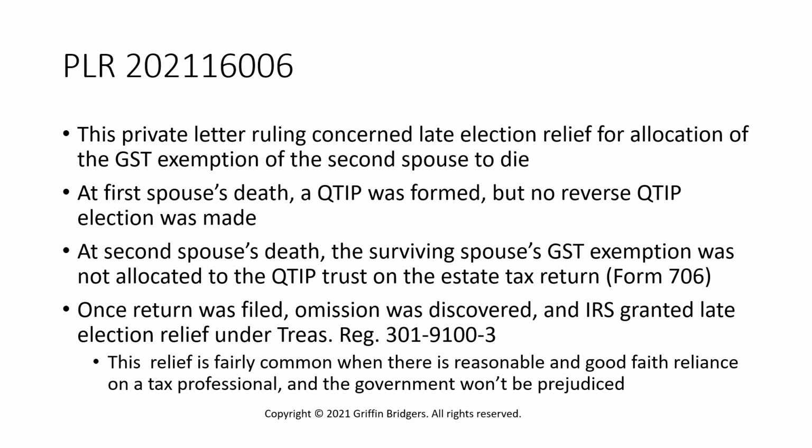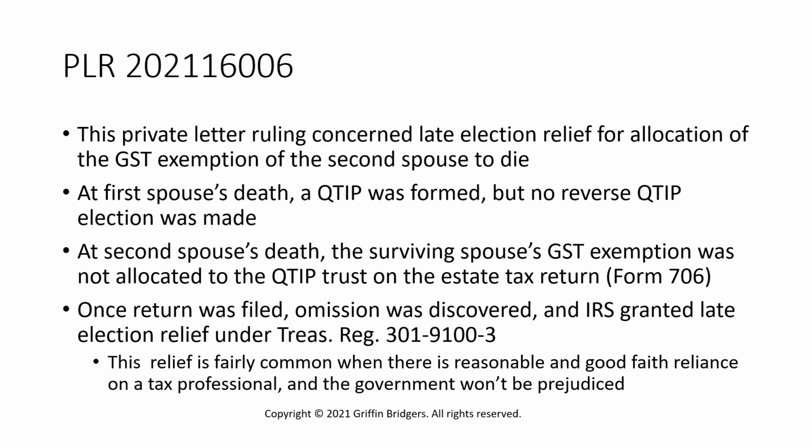Now, this was at issue in a recent private letter ruling where late election relief was sought for the allocation of the GST exemption. Long story short, what happened is at the first spouse's death, the marital trust was created and a QTIP election was made, but no reverse QTIP election was made. So what that means is that no GST exemption was allocated to that trust at the first spouse's death.